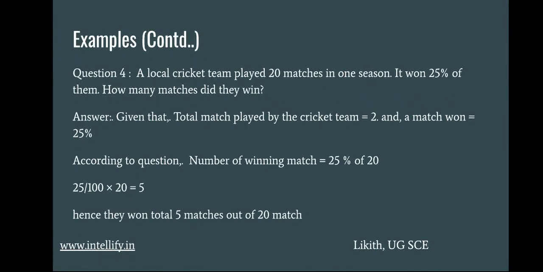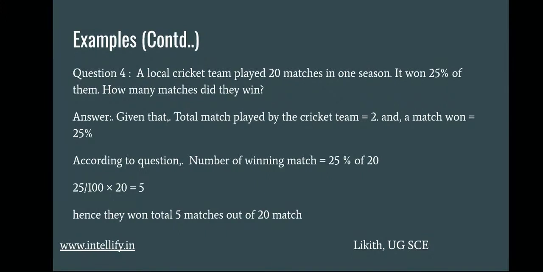So 25% of 20 is the required answer, because they have won 25% of the matches. The total number of matches is 20. So 25% means 25% into 20. 25% can be written as 25 divided by 100 into 20, which is nothing but 5. So out of 20 matches they have won 5.